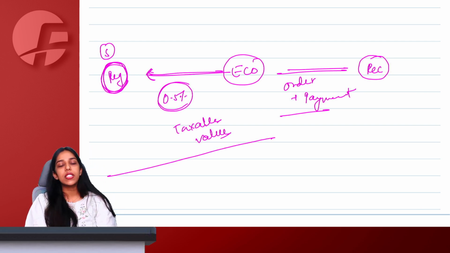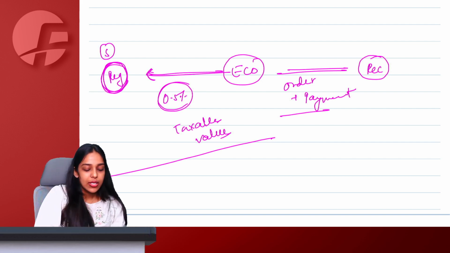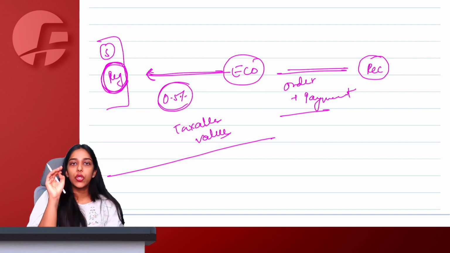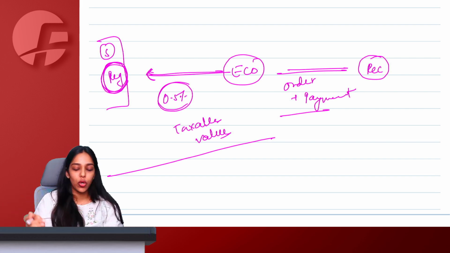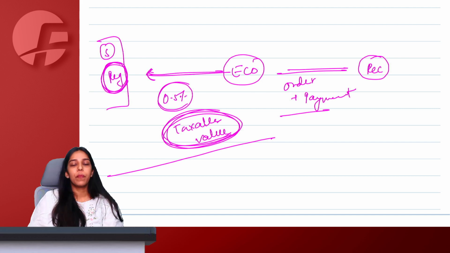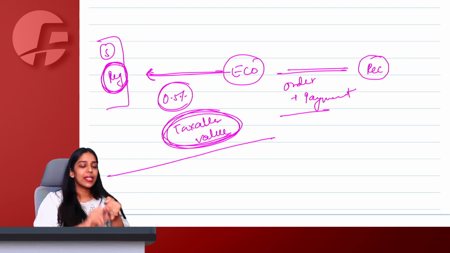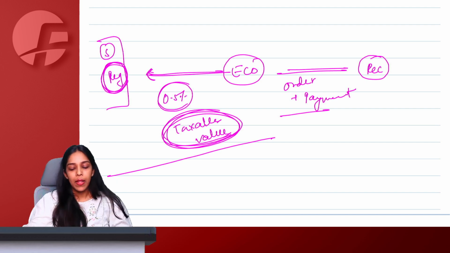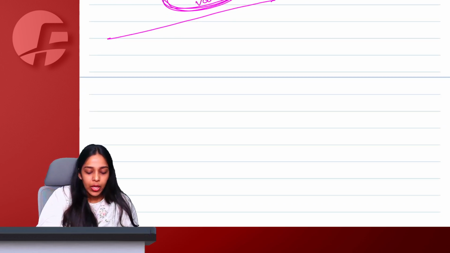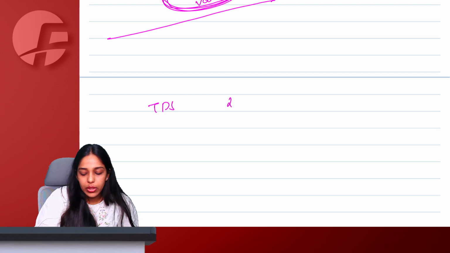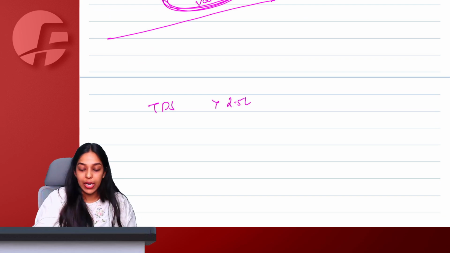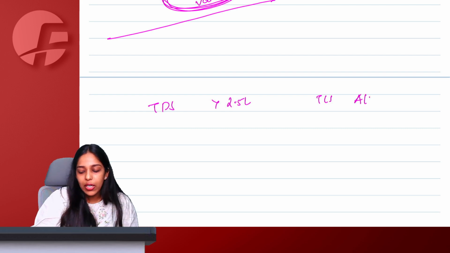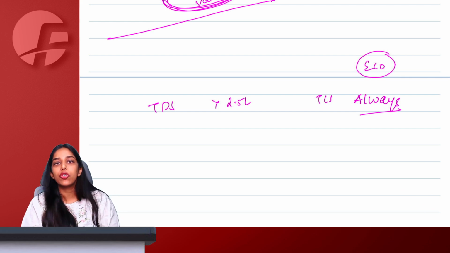Now one or two things which are common under TDS and TCS: supplier has to be registered. The 2% or the 0.5% that you apply has to be on taxable value, which means no TDS, no TCS for nil rated, exempted, non-taxable, RCM transactions. All this remains same. However, what are the differences here, ma'am? For TDS, it is deducted only when the taxable value is greater than 2.5 lakh. But for TCS, you always deduct TCS whenever any supply is made through ECO.